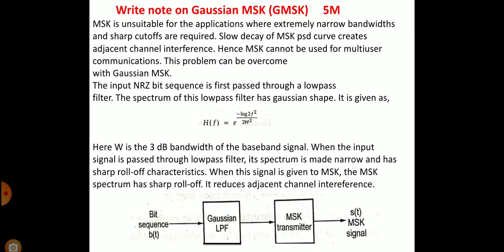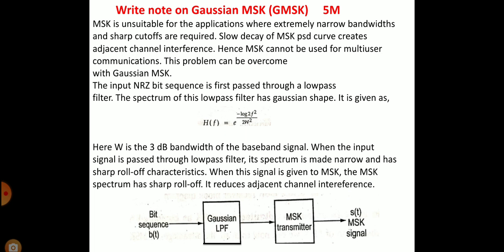The input bit sequence is first passed through the low pass filter. The spectrum of the low pass filter has a Gaussian shape. It is given as H(f) equals e raised to minus log 2 times f squared over 2 W squared. Here W is the 3 dB bandwidth of the baseband signal.